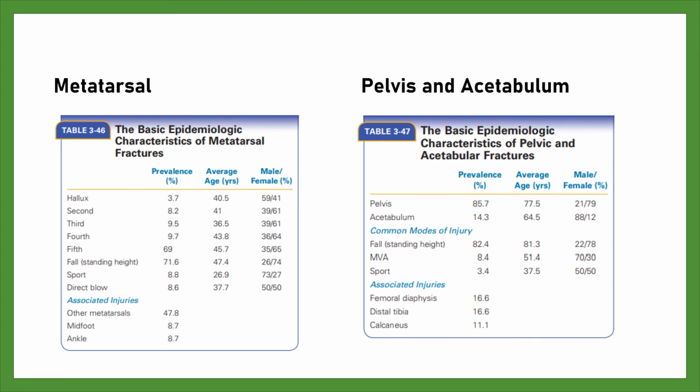Pelvis and acetabulum. The table shows that in the study year, about 86% of pelvic and acetabular fractures involve the pelvis, and 14% the acetabulum. The average age of patients with acetabular fractures was slightly lower, and the gender ratio of the two fracture types was markedly different.